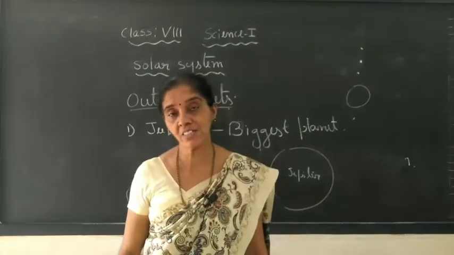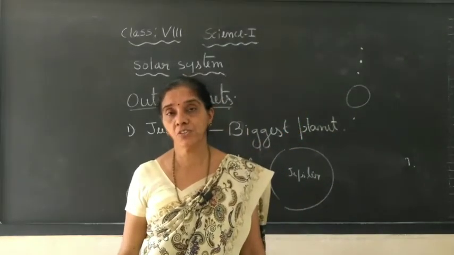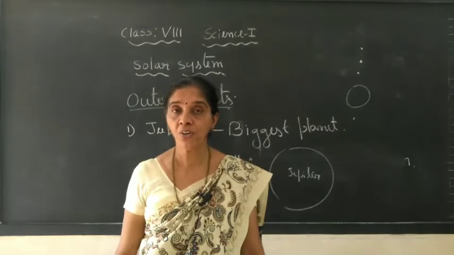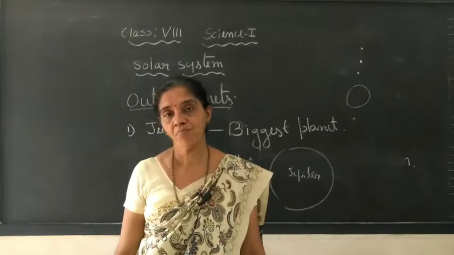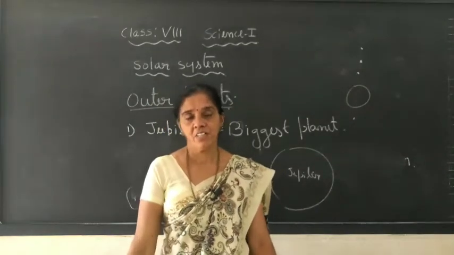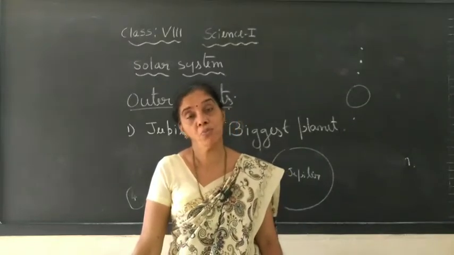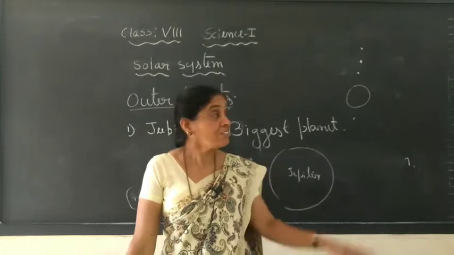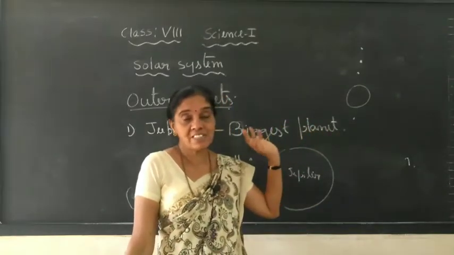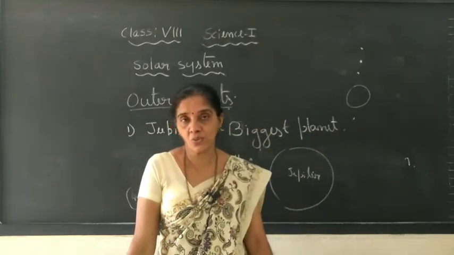Very close to Jupiter, we can see its 4 prominent natural satellites. Even though it has more satellites, we can see these 4 prominent satellites through the telescope.